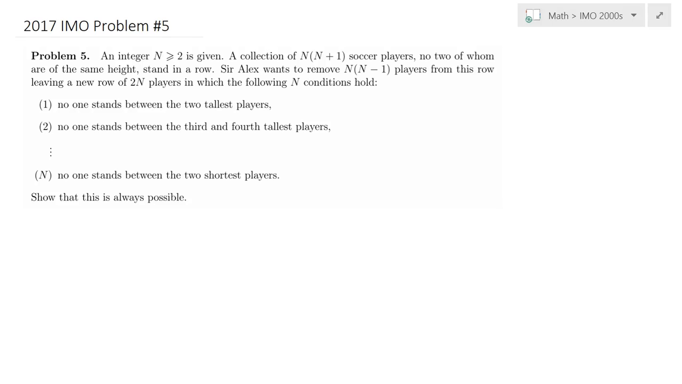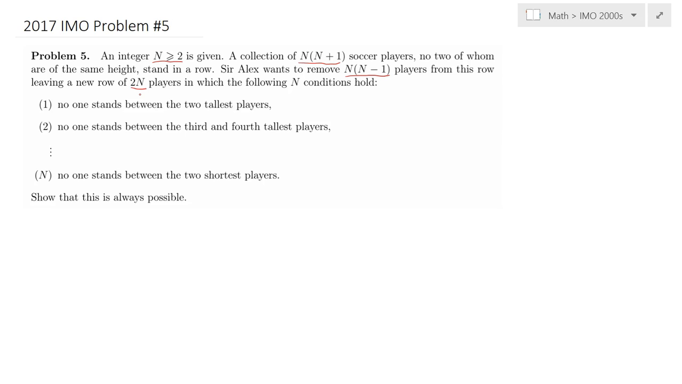Hello everybody, in this lecture we will be going over 2017 IMO problem number 5. Here is a view of this combinatorial problem. An integer n is given and a collection of n times n plus 1 soccer players, no two of whom are of the same height, stand in a row, and Sir Alex wants to remove a certain number of them such that 2n players will remain in that row.